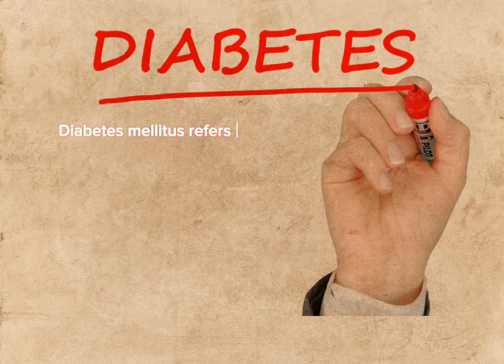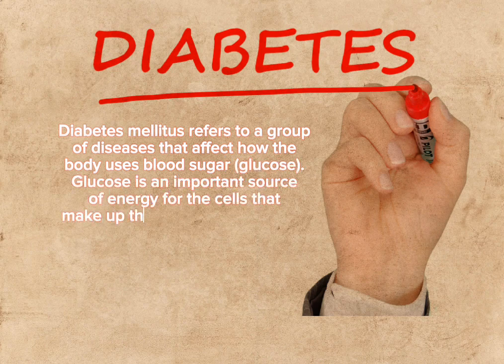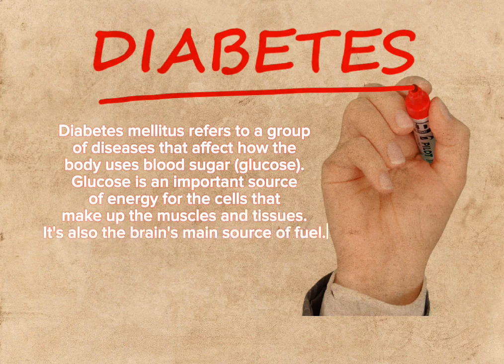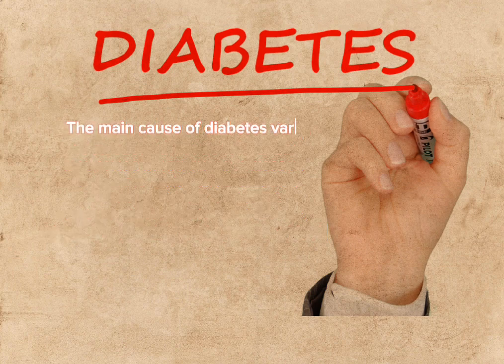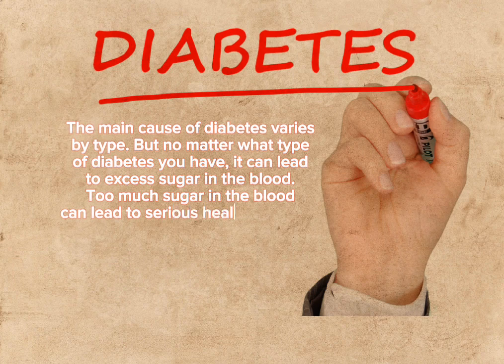Diabetes mellitus refers to a group of diseases that affect how the body uses blood sugar, glucose. Glucose is an important source of energy for the cells that make up the muscles and tissues. It's also the brain's main source of fuel. The main cause of diabetes varies by type. But no matter what type of diabetes you have, it can lead to excess sugar in the blood. Too much sugar in the blood can lead to serious health problems.